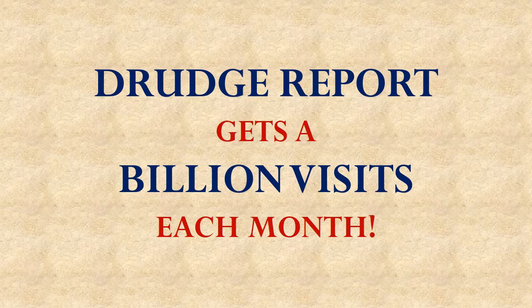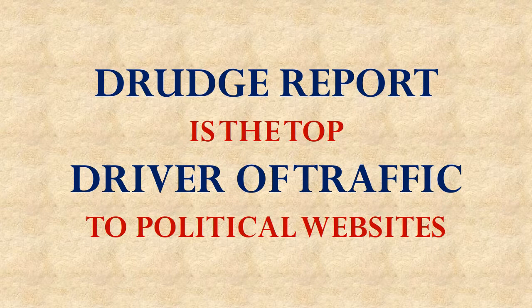What he's telling these billion people that come to his website is important, so that they can be aware of it. So in that way, the Drudge Report has become the main driver of internet traffic dealing with politics. And as a consequence, all these other news sources have to pay attention to the Drudge Report also.